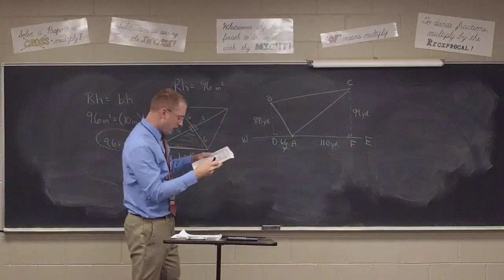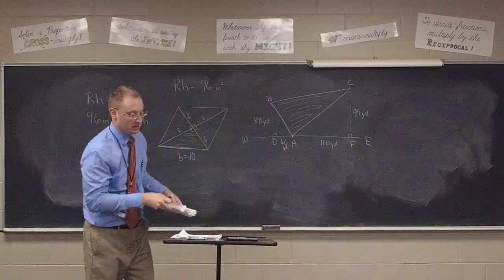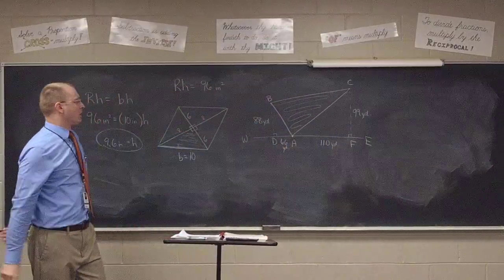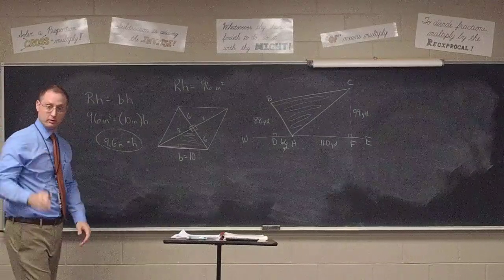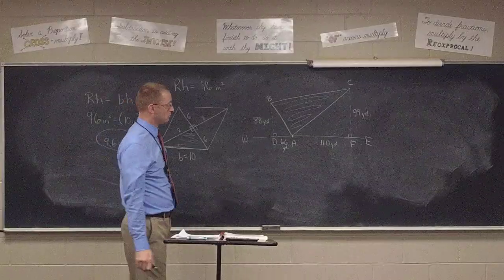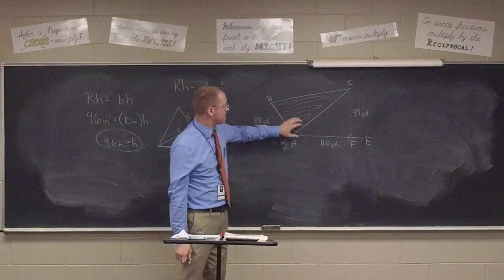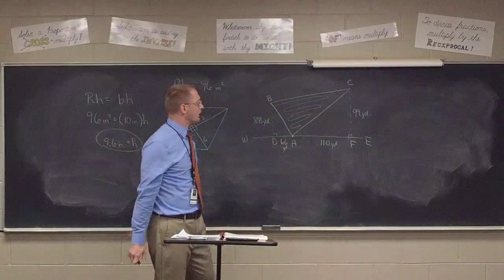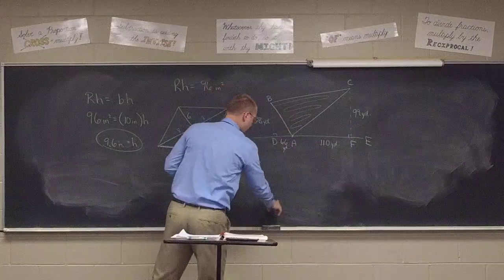All right, and the question is, what's the area of this triangular piece of land? Thoughts? Yeah. We can use Pythagorean theorem. I'm not saying I want to, but we could use Pythagorean theorem to figure out the two sides. The two sides, AB and AC? Yeah. Yeah, then, absolutely. Let's go ahead and do that. This one will work out evenly for sure. I don't think that one will.